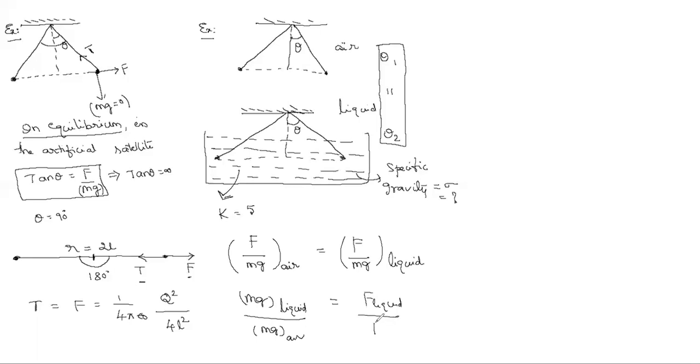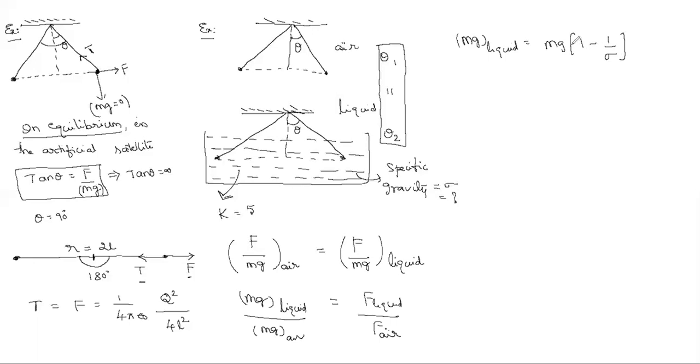Mass is equal, but you try to recollect one formula from mechanical properties of fluids, hydrostatics, first year. When an object is immersed in a liquid, according to Archimedes' principle, the weight in liquid appears as mg into 1 minus 1 by sigma.